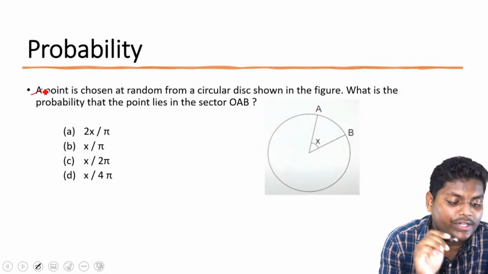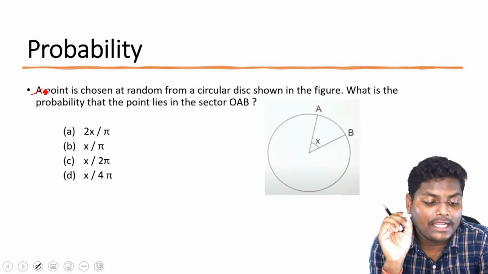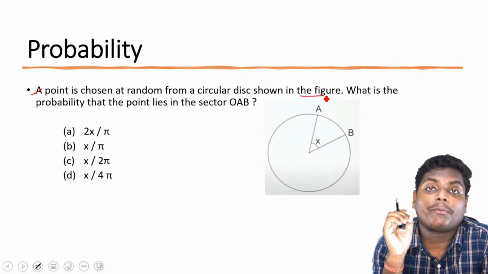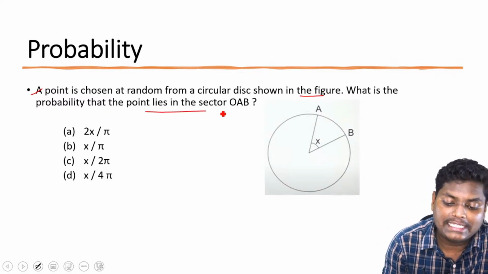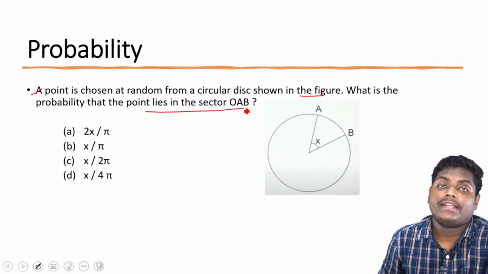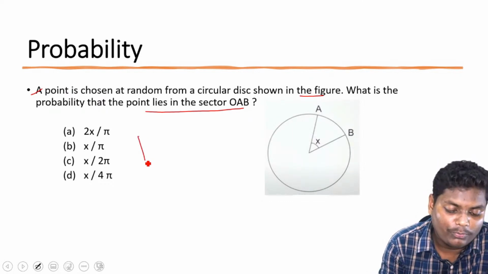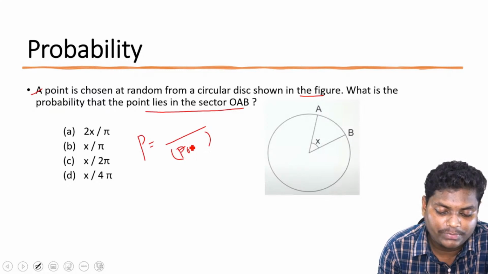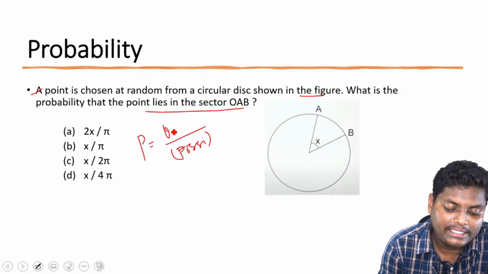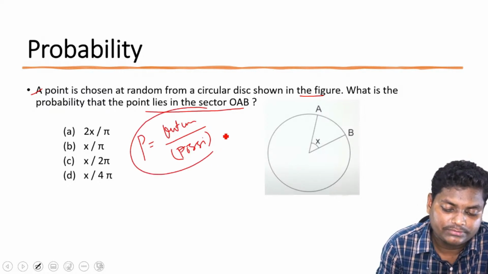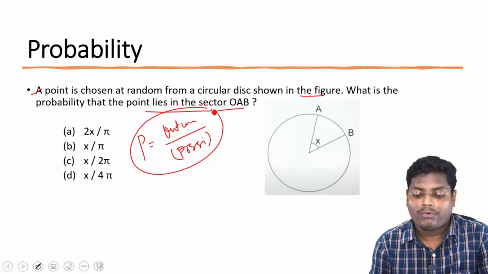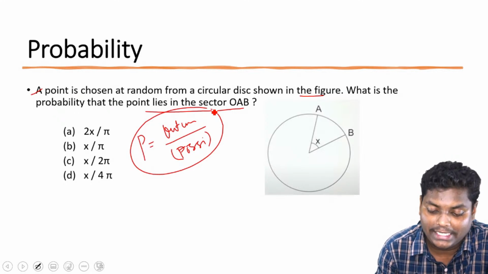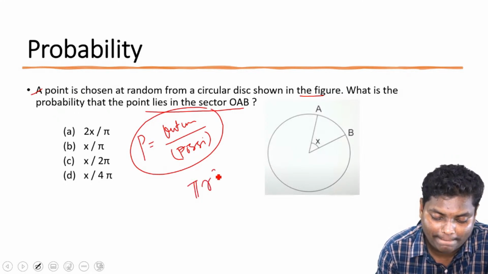Now come to this question. A point is chosen at random from a circular disk shown in the figure. What is the probability that a point lies in the sector OAB? So what do we know? For probability, we need the total number of possibilities and the outcome that we get here. So for a circle, the total area is pi r square.